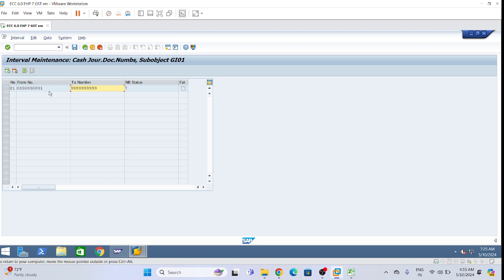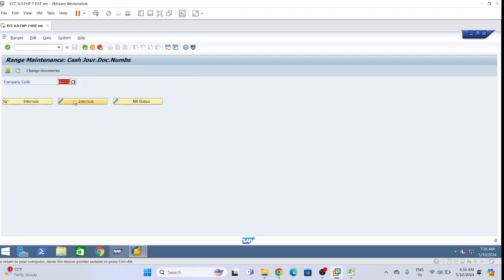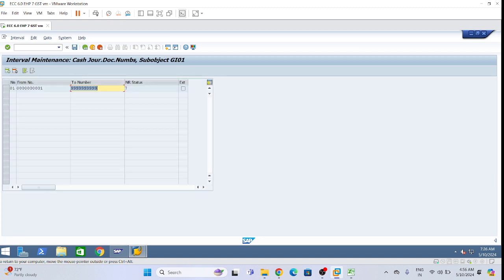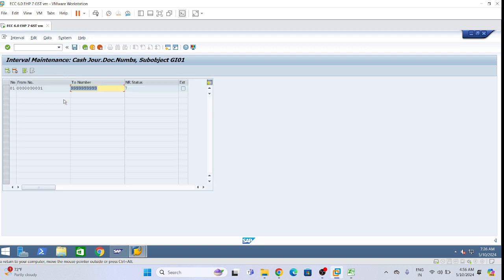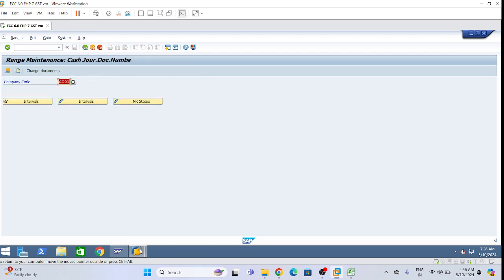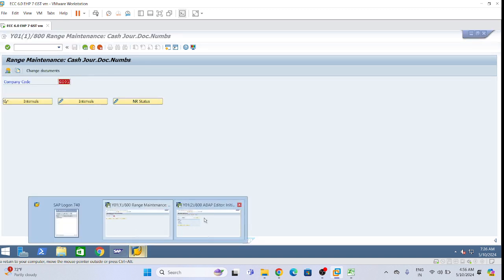We have three ledgers, right? Leading ledger, zero L, which is standard, and non-leading ledger IFRS, and non-leading ledger US GAAP. So can you see whether ledger wise maintenance we have done? We have not done ledger wise. That is why we need to define ledger wise.